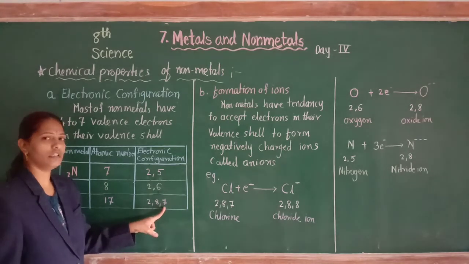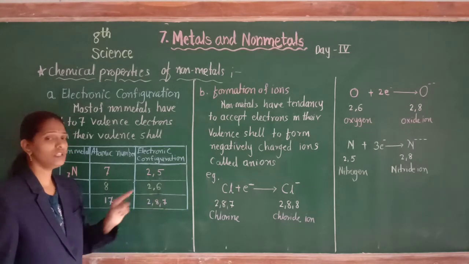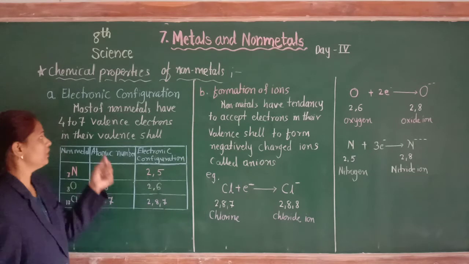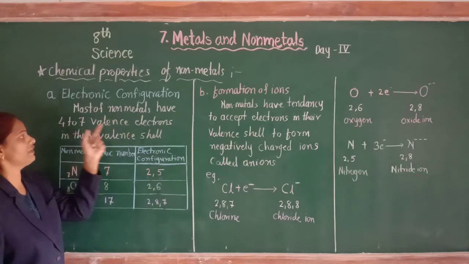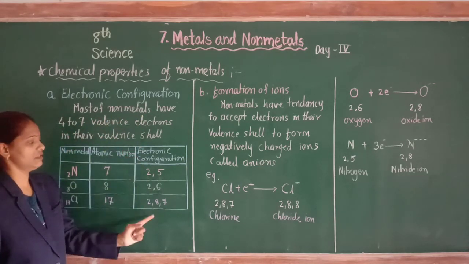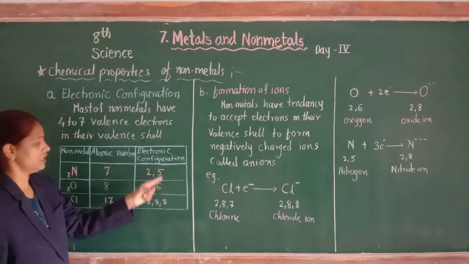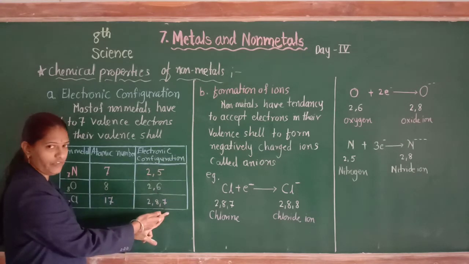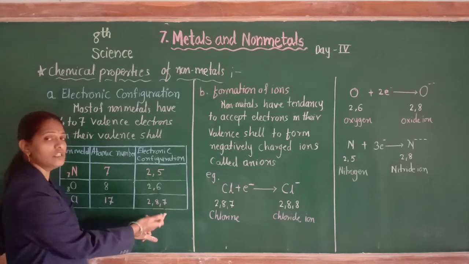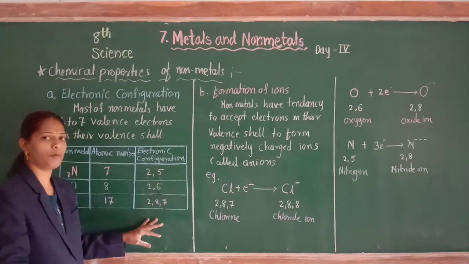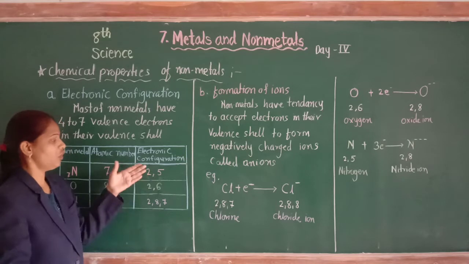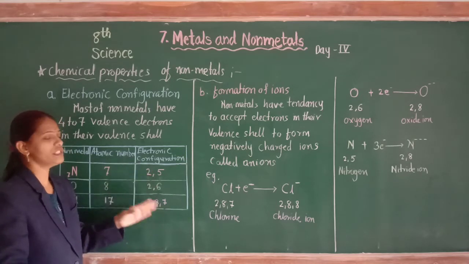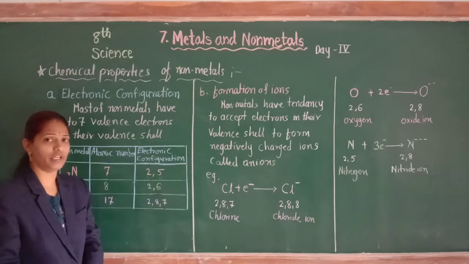This valence shell has 7 valence electrons. We know generally non-metals have 4 to 7 valence electrons in their valence shell. So this is the first chemical property of non-metals: they have 4 to 7 valence electrons in their valence shell.